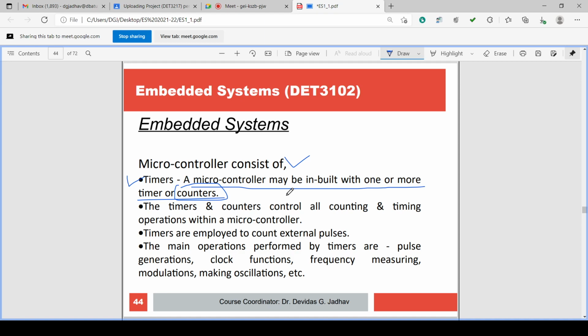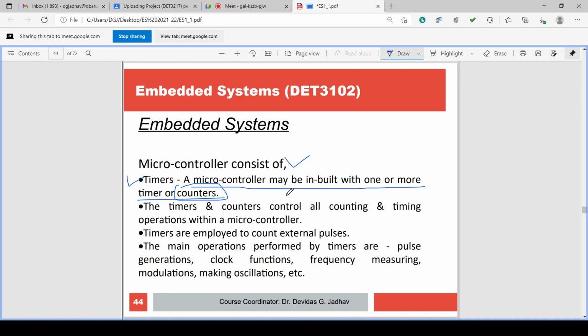suppose door opens, one person comes in, this is counted as 1. Again door opens, one person comes in, this is counted as 2. Again door opens, one person comes in, it is counted as 3, 4, 5. So this event, opening of the door and a person coming inside the room, office, laboratory, hotel, restaurant, theater, auditorium, counting of persons can be done. Counting of events can be done.